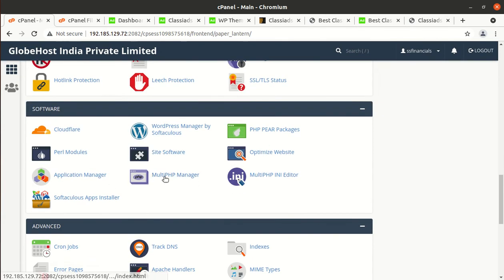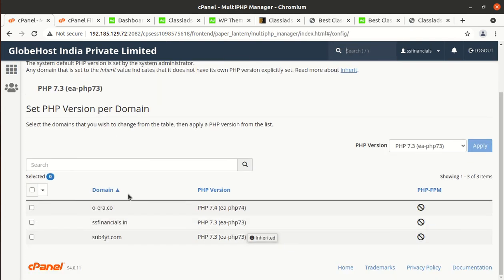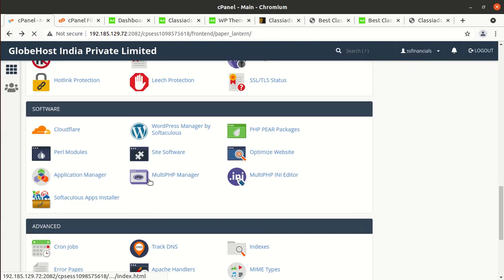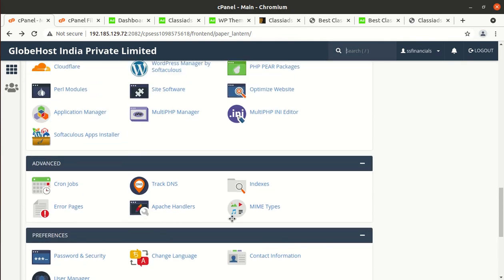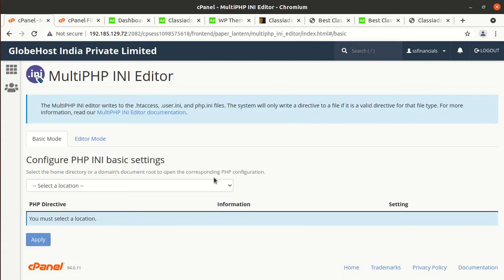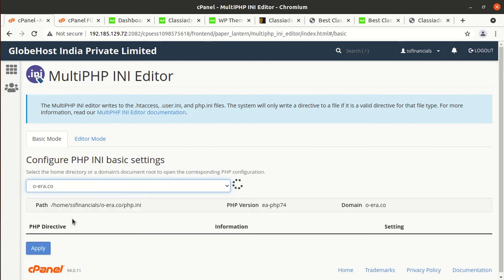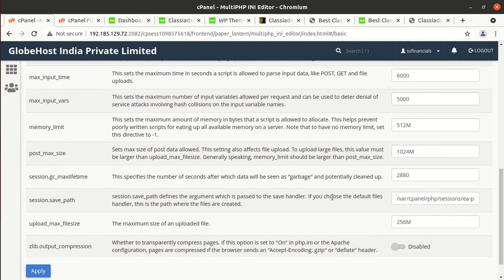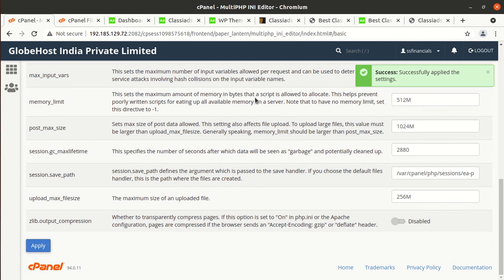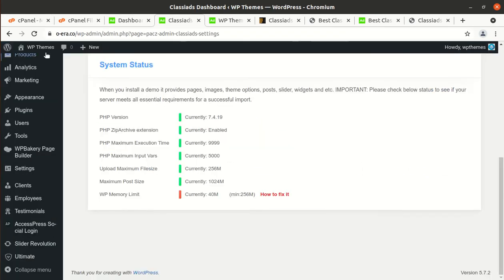WP Multi INI manager is here, and okay, so we need to select our website, and memory is already 512, so just hit submit, and let us check again.